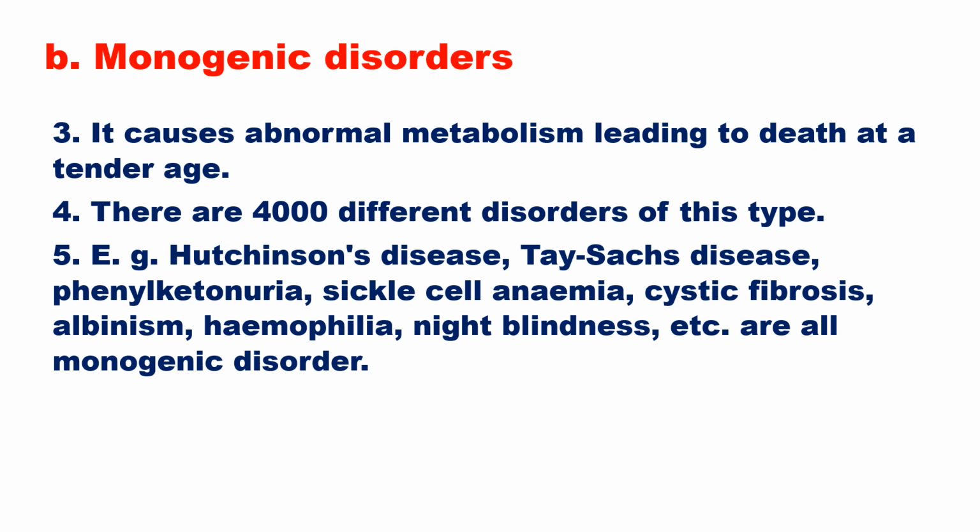There are 4,000 different disorders of this type. Example: Hutchinson's disease, Tay-Sachs disease, phenylketonuria, sickle cell anemia, cystic fibrosis, albinism, hemophilia, night blindness, etc. are all monogenic disorders.